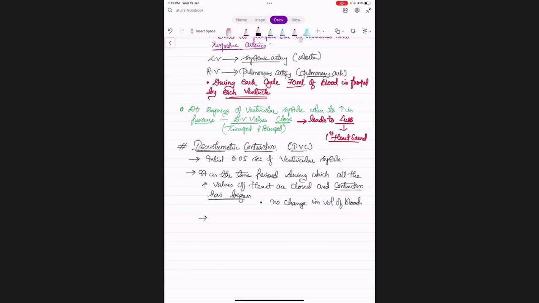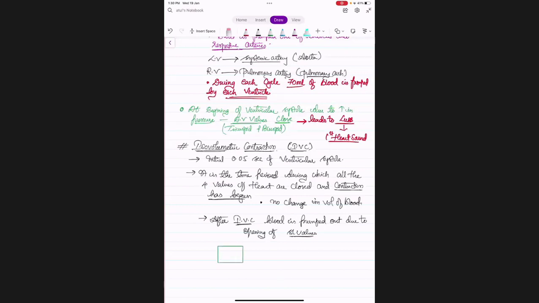Okay, and after IVC, isovolumetric contraction, blood is pumped out due to opening of semilunar valves. So we can write this in one more way.